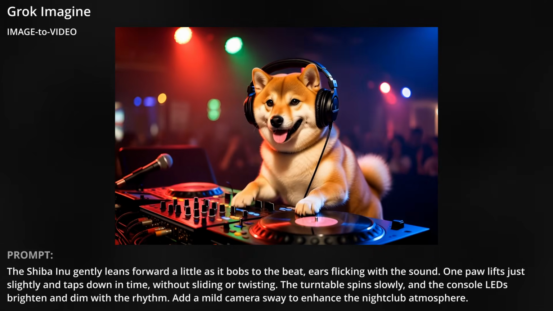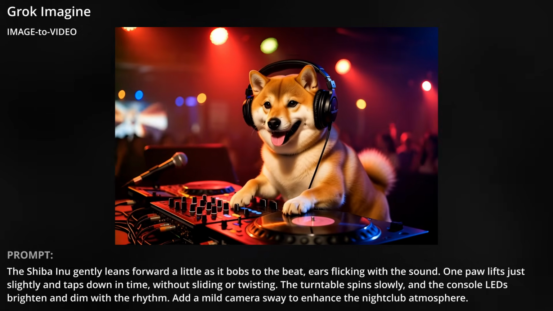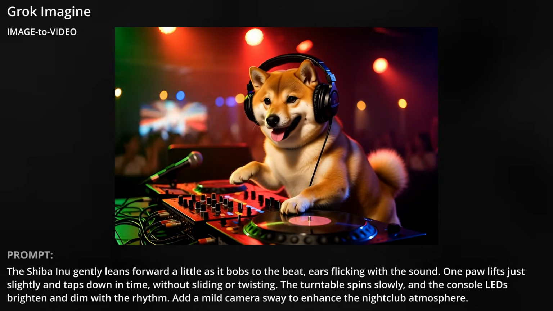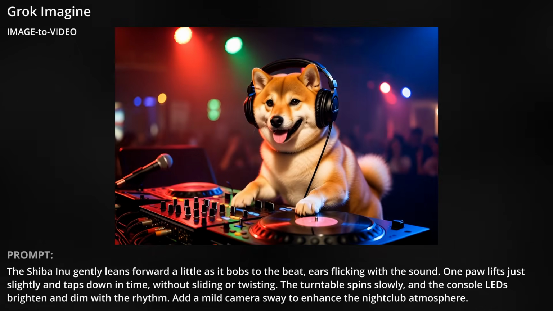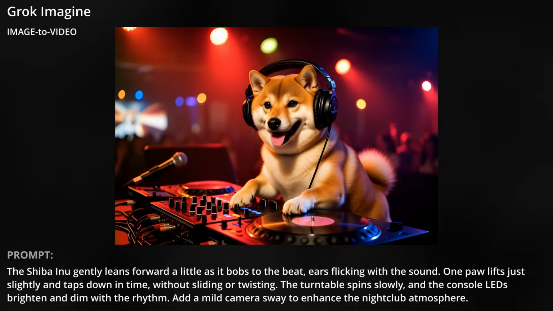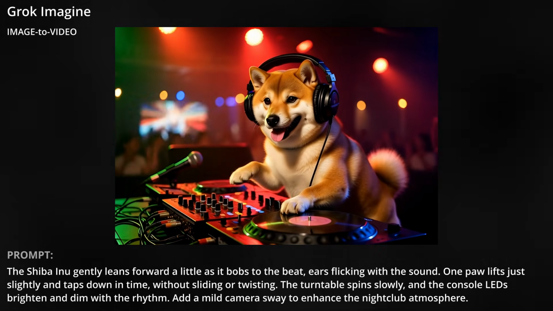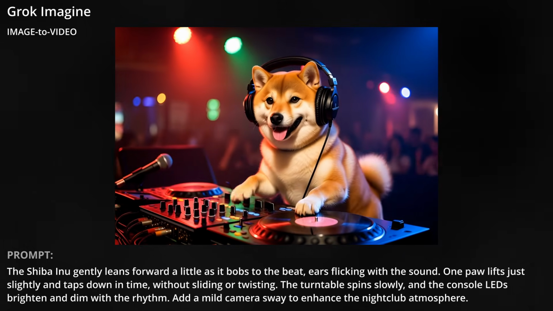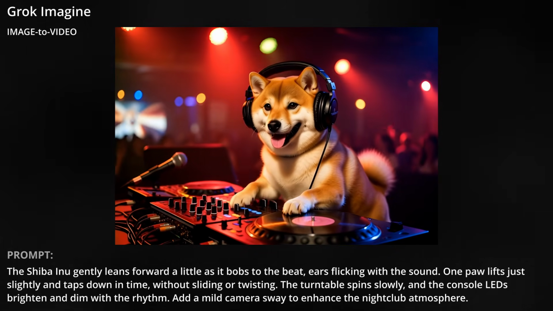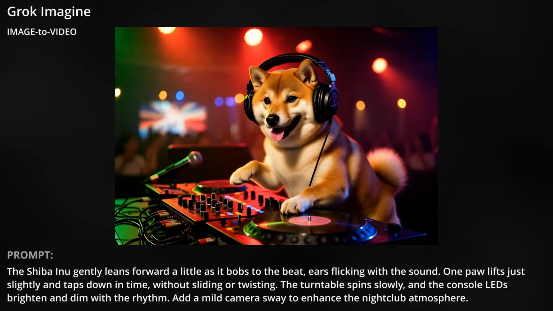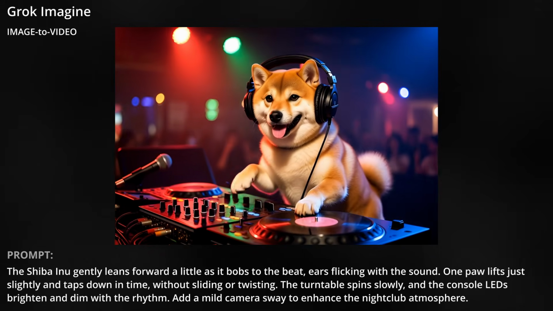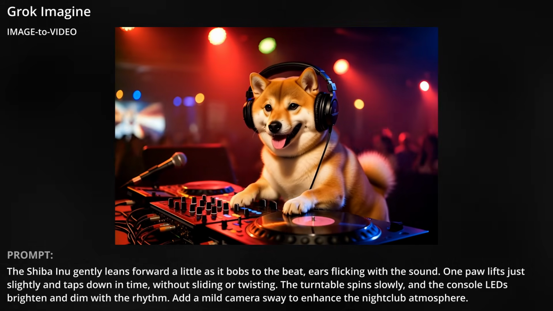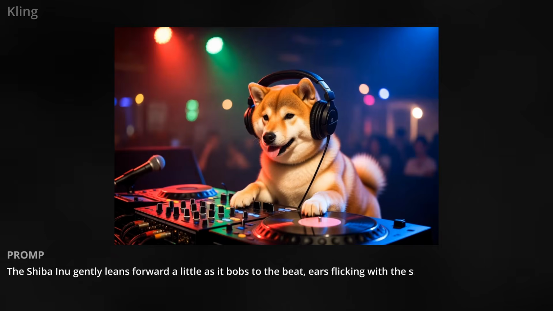Cute, yes. Accurate, no. But we'll ignore the fact that it looks like he's just resting one paw on the turntable, and how his other paw tapping on the knobs drifts out of sync with the beat. His face and head are just kinda fixed, not much movement or expression. But the crowd bouncing in the background's good, and I like the camera work with the slight arc to the right. The audio works. I didn't even tell it what to do there, it just inferred from the image or the visual descriptions in the prompt.